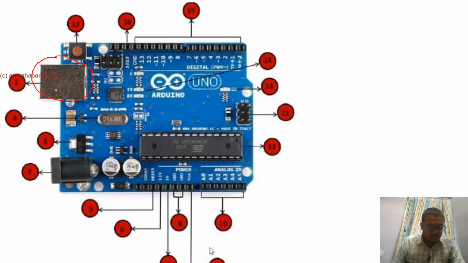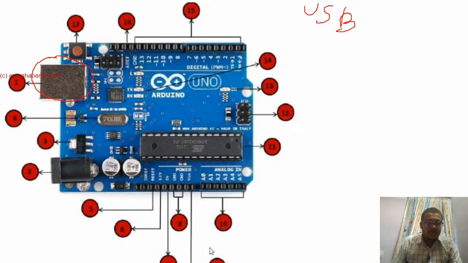It is used to dump a program, and you can also power the board through it. This is used to dump programs, and in turn it can supply some voltage.